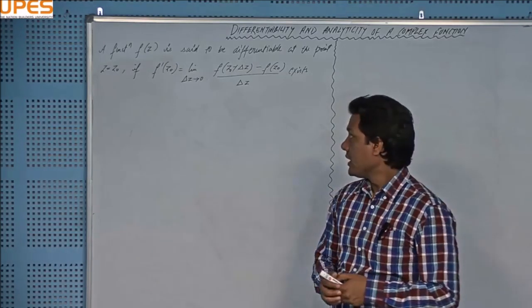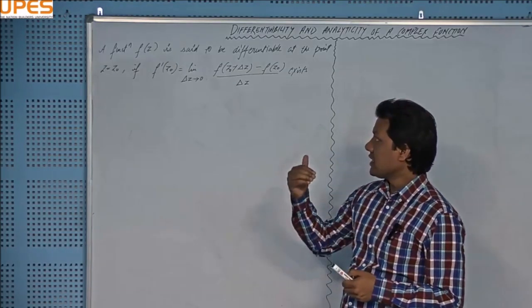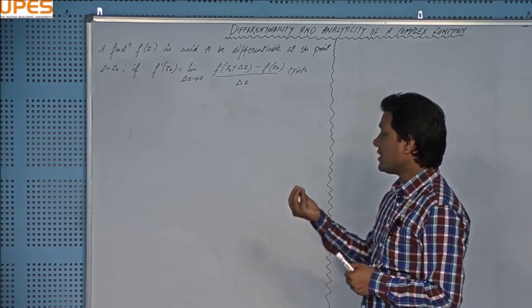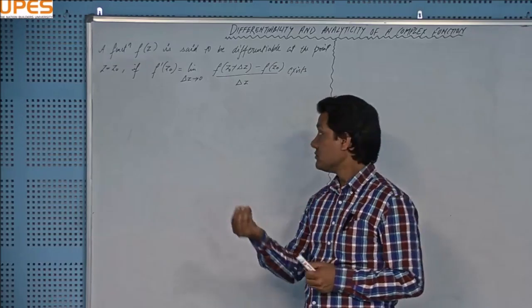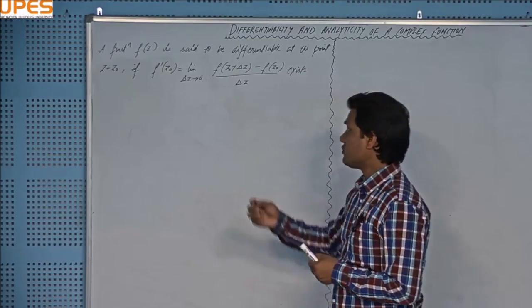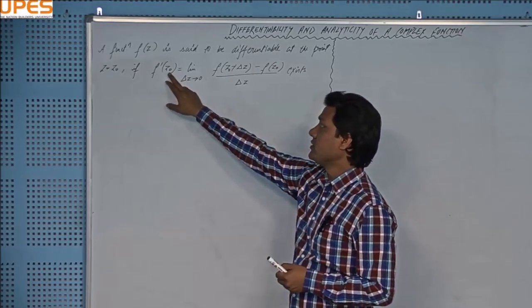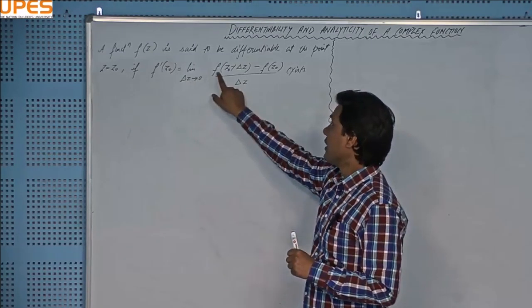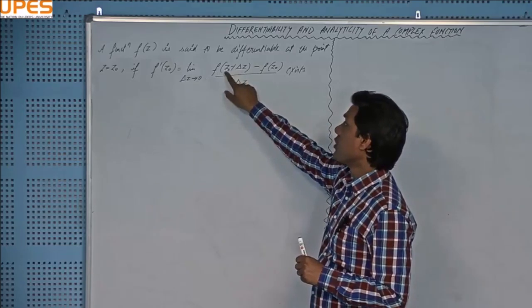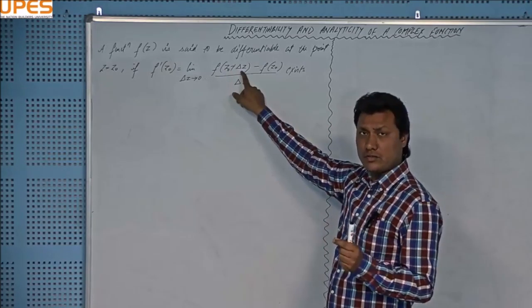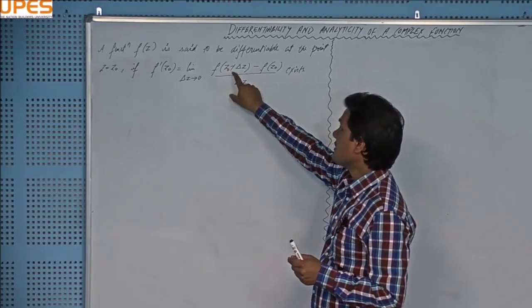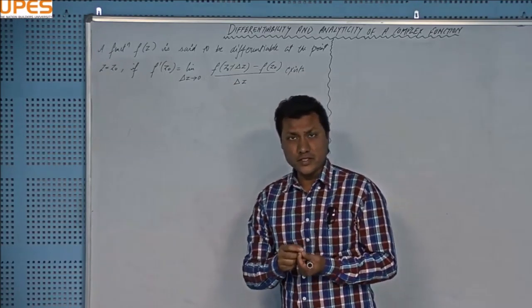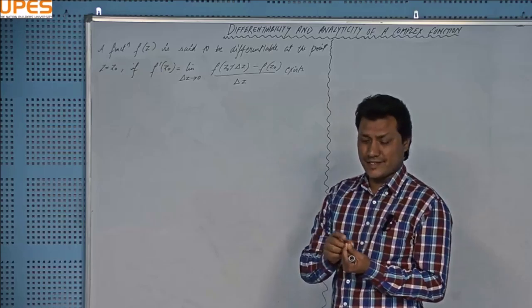You say that the function is differentiable at that point if, within the small neighborhood of z naught, for a small change delta z, the value of the function in that small neighborhood, z naught plus delta z, where z naught is your point of interest and delta z is a small change.